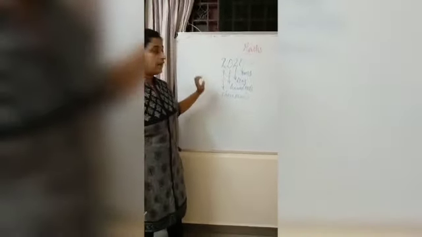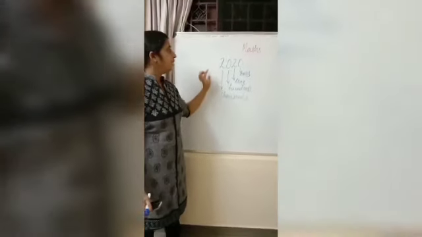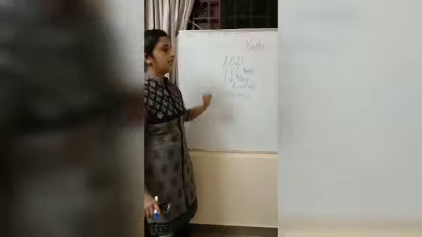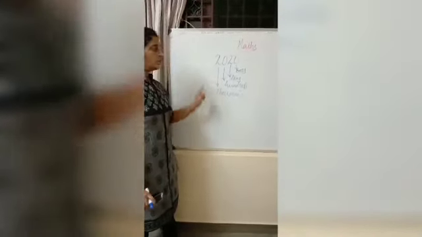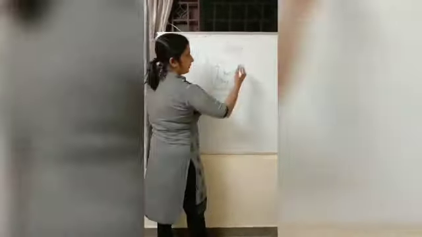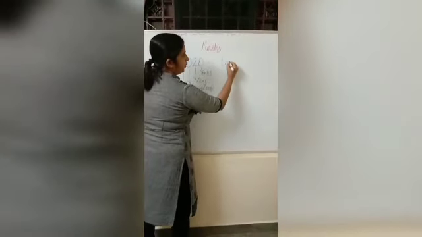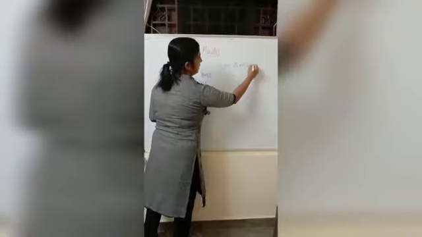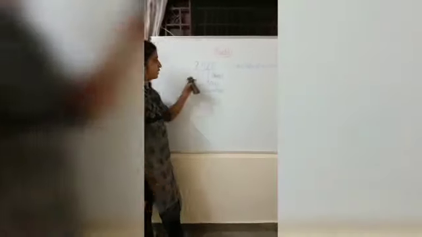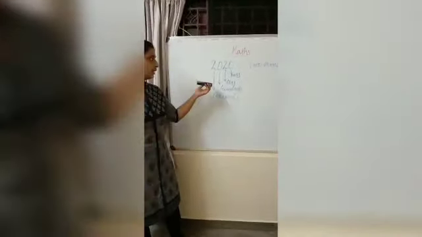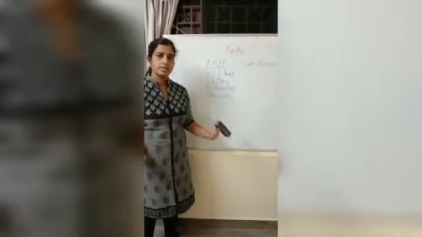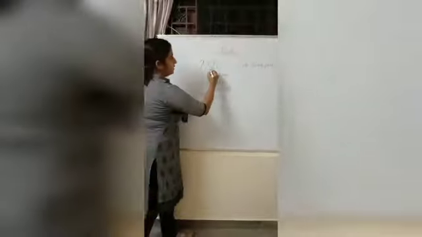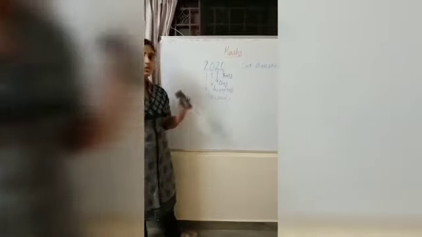First, when we name a number, we have to see what is there in thousands place. What is there in thousands place? 2. So, how to write? Two thousand. Next we have to see what is there in hundreds place. Anything there? No, it is 0. So no need to write any hundred. Then we will see the last two digits. What is that? 20.